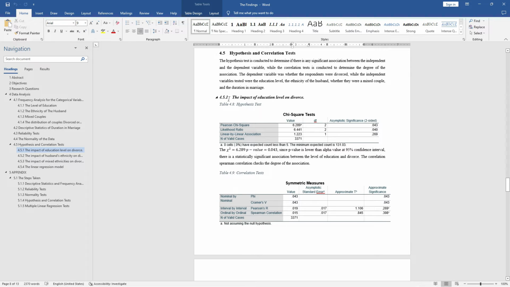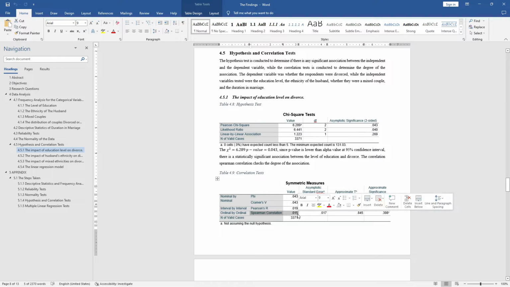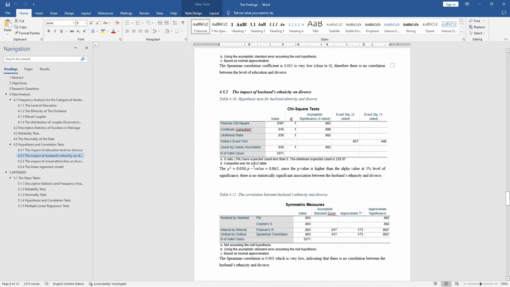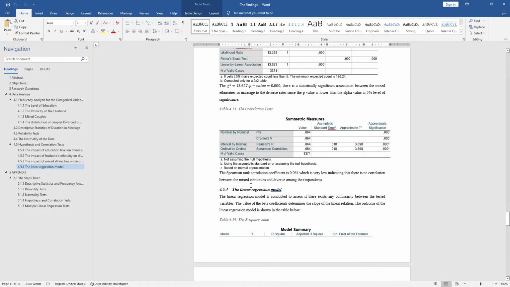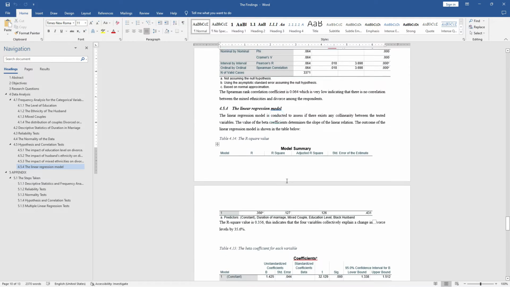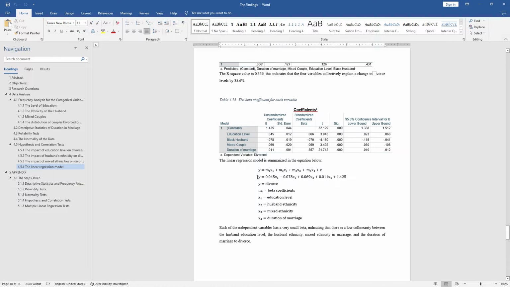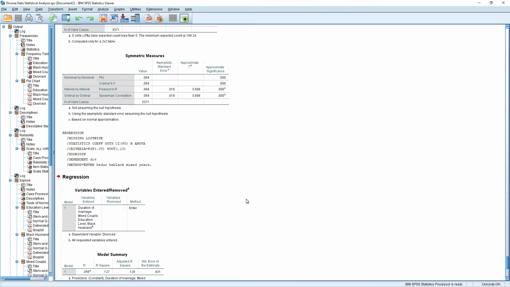That is why when we conducted the hypothesis test, we used the chi-square because the data is categorical, and use the Spearman correlation because the data was not normally distributed. The final step was conducting the regression analysis, the linear regression analysis, so that we can find the regression beta so that you can know if the dependent and the independent variables are linearly distributed. So this is the linear equation.